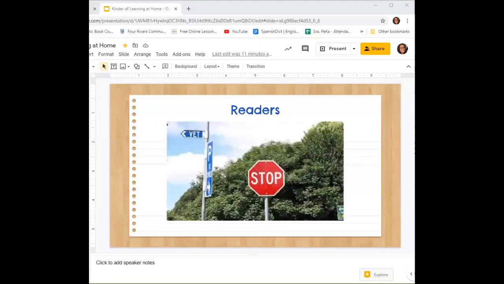And so when you look at it and you know what that means, you're reading. So let me show you some examples of what we have in the world that we can become readers by looking at. I'm going to share my screen with you. Here are some examples in the world that we read every day.